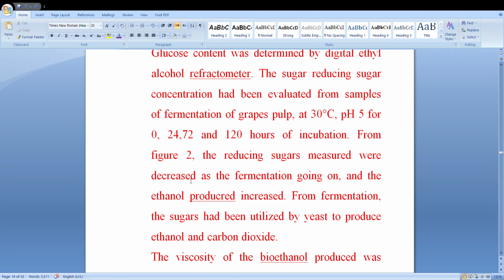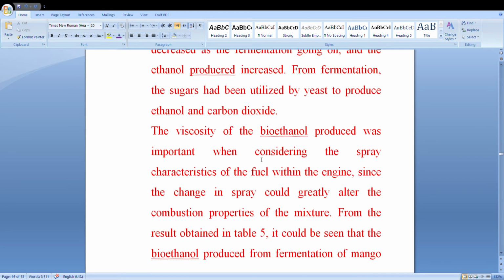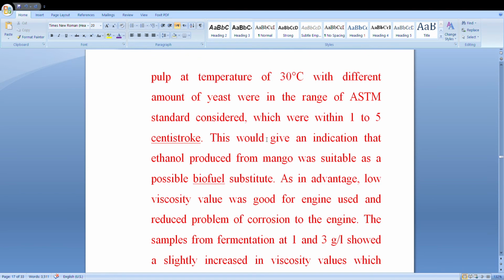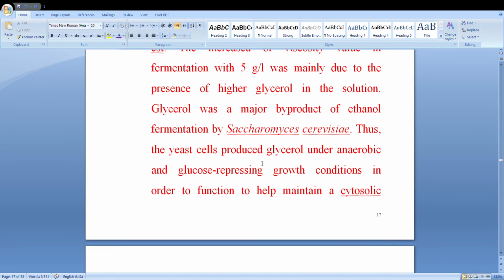Then we can see from figure 2 the sugar content decreased as the fermentation went on, and the ethanol production increased. The viscosity of the bioethanol produced was important when considering the spray characteristics of the fuel within the engines. Others we can see here. All the data was measured to the ASTM standard.